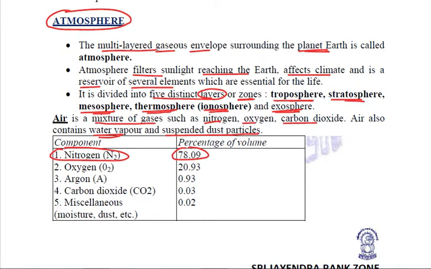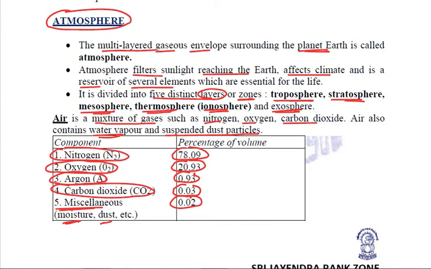The next important component is oxygen, which is 20.93% of volume of air. Argon, which is 0.93%, carbon dioxide, which is surprisingly very less, 0.03%, and other things, miscellaneous, considering the moisture and the dust particles, etc., they constitute only 0.02% of the volume of air.